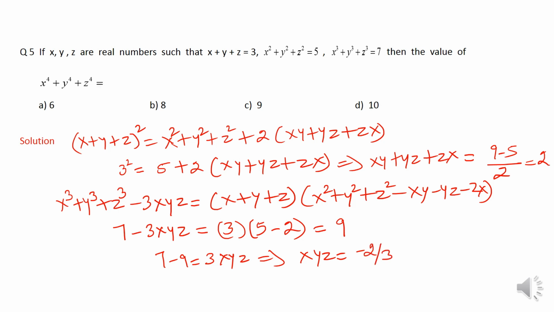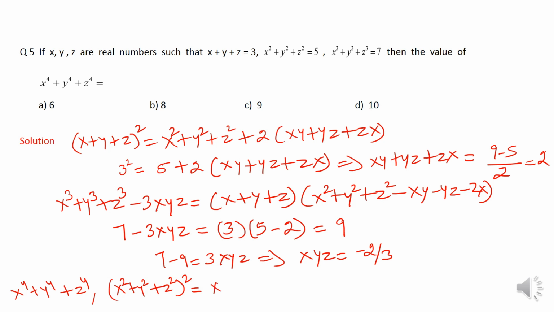Now I am required to find x⁴ + y⁴ + z⁴. How should I start? I told you earlier, to get the value of this, I will square x² + y² + z². I will square this value by using the identity (a + b + c)². Why? Because when I square this, I will be getting x⁴ + y⁴ + z⁴.